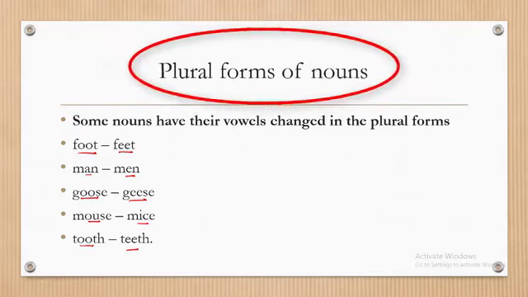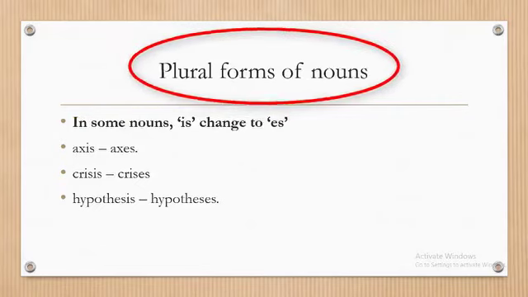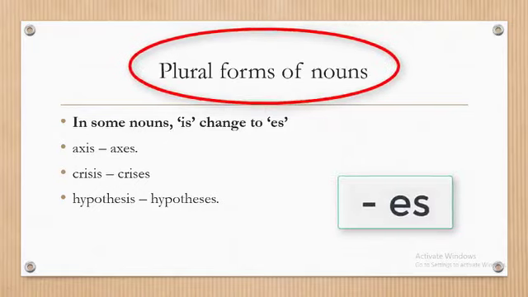So it's just changing the vowels to form their plurals. Then most of the ones that end in is change to es. For example, crisis ends in is, and the plural is crises. Hypothesis, is changes to es in the plural form, hypotheses.